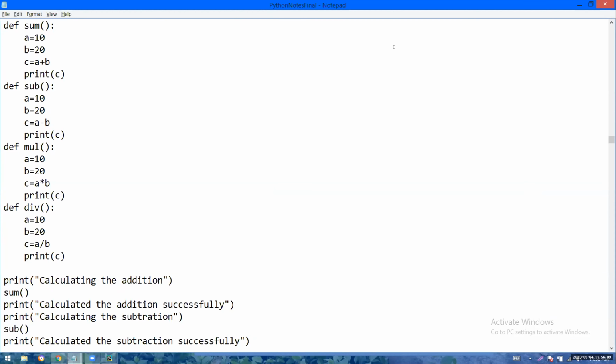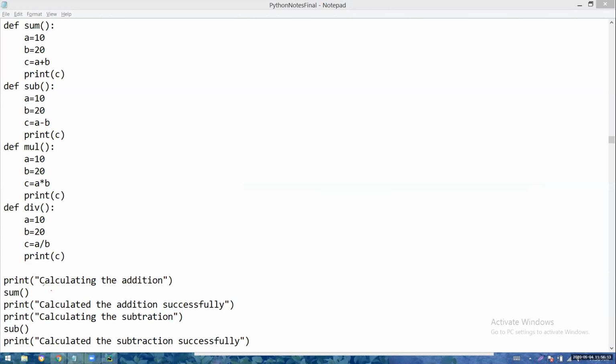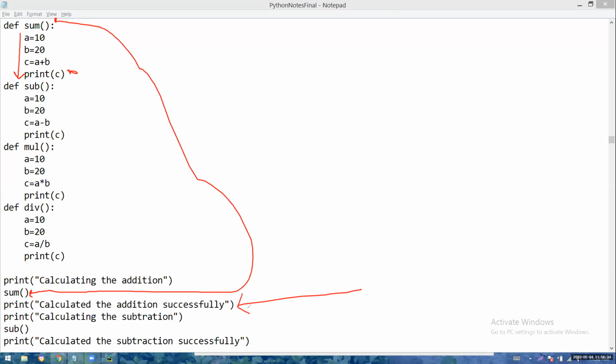So whenever the function call is encountered, instead of you writing the logic, you are putting the block name. So the cursor will go to the function definition with the same name. So this is the function definition with the same name. 10 plus 20, 30 will be printed. After executing the definition, where is the call? To the next line, the cursor will be going for processing.